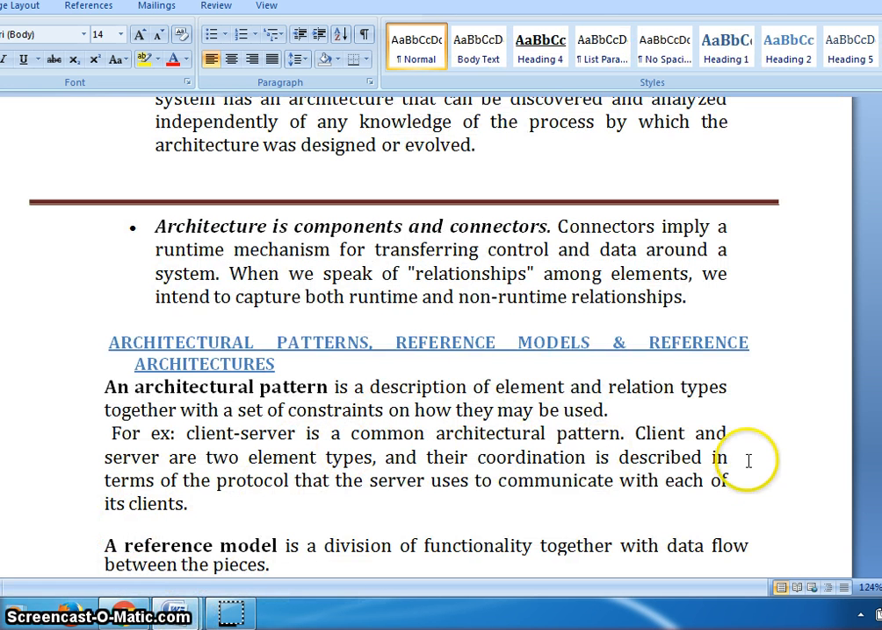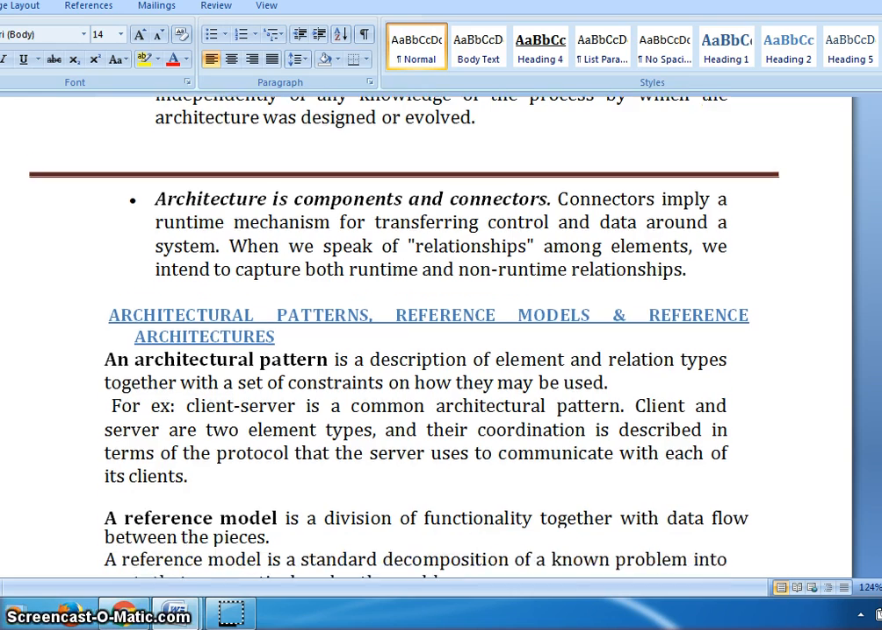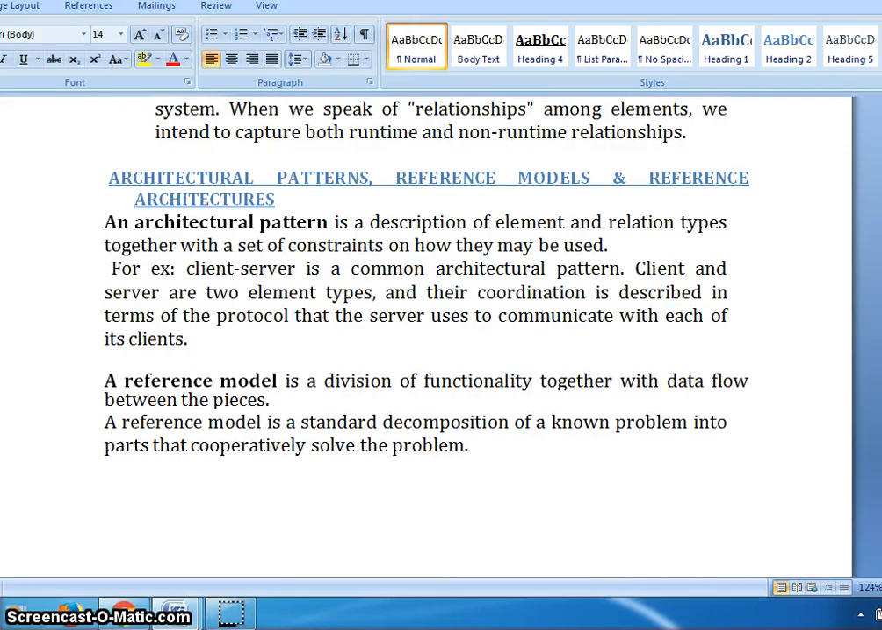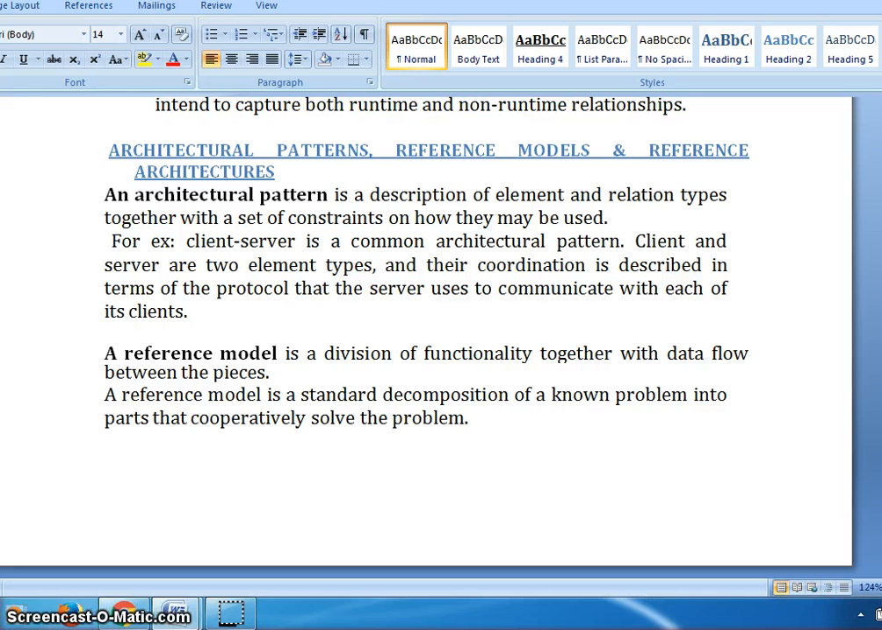And next we will continue with the next part, that is architectural patterns, reference models and reference architectures. These concepts are very important in order to understand the remaining four models, because these are the basics of the software architecture. How the architectural patterns are defined, the meaning, the purpose, and what are the reference models and what are the types of reference models, the meaning and purpose in the software architecture, and the reference architectures.